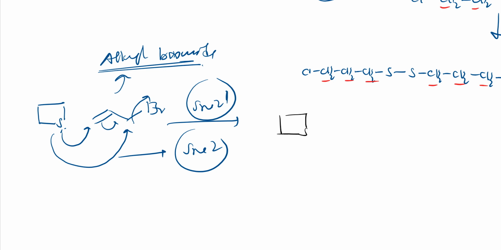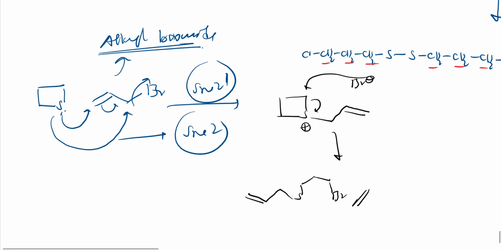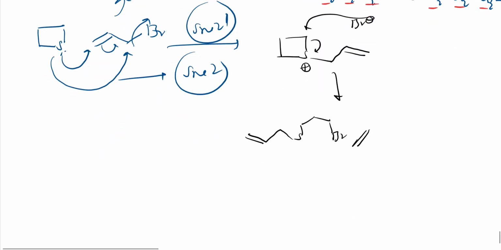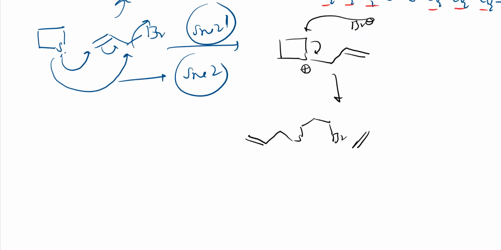Sulfur attacks this carbon, bromine leaves the system, and here sulfur gets positive charge and Br minus will be there. So again ring opening, and I will get a three carbon chain here, CH2, CH2, like this, and on one side we will get bromine. So this is the product we will get, right? I hope you are getting it. Simple reaction. You write along with me, you will understand them.